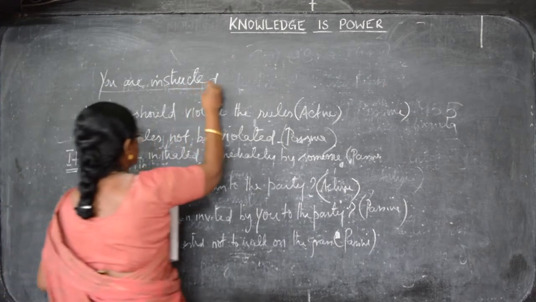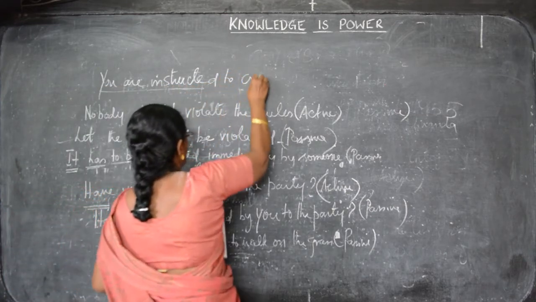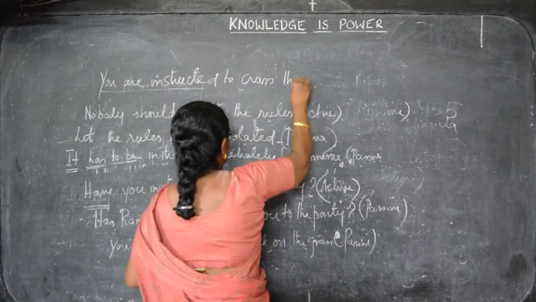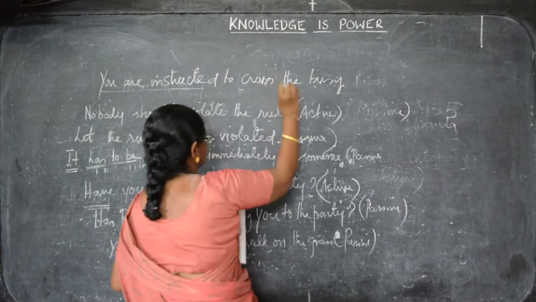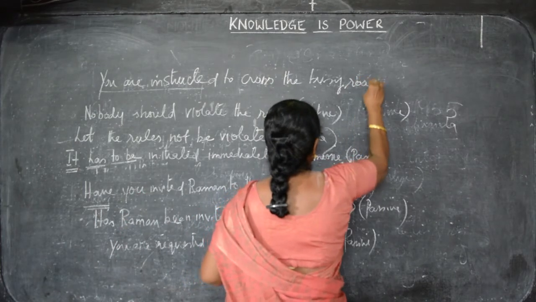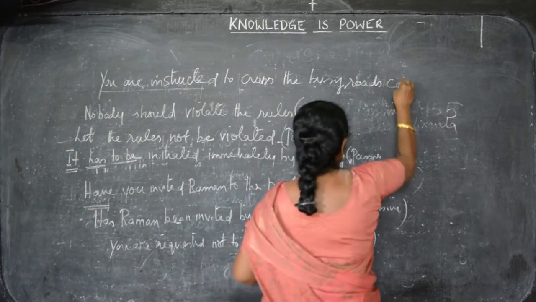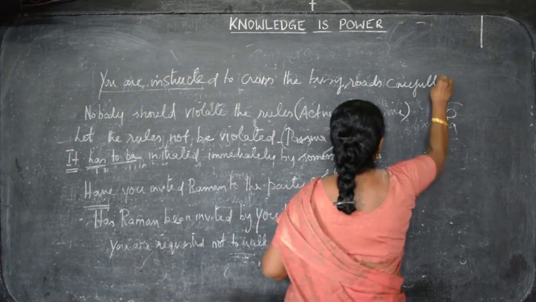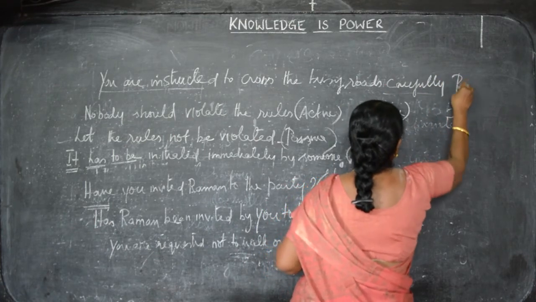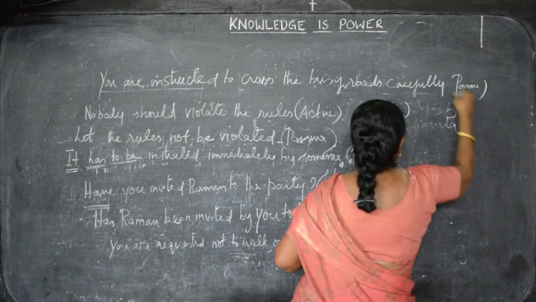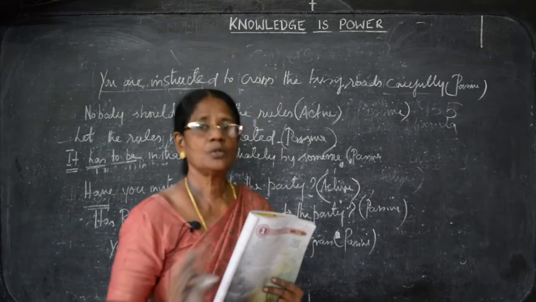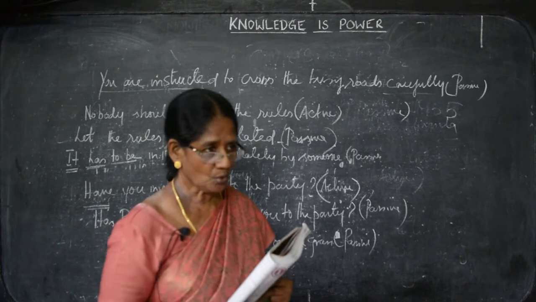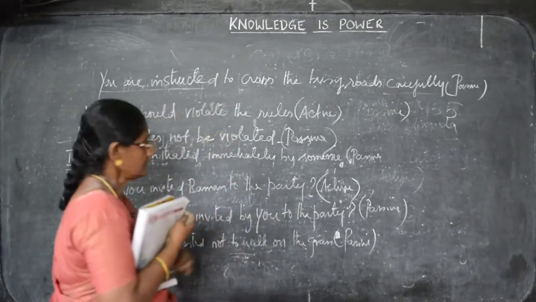So, you are instructed to cross the busy roads carefully, in passive voice. Read the active voice sentence as well as the passive. You will be able to understand where you go wrong. Then you make a correction in the sentence.